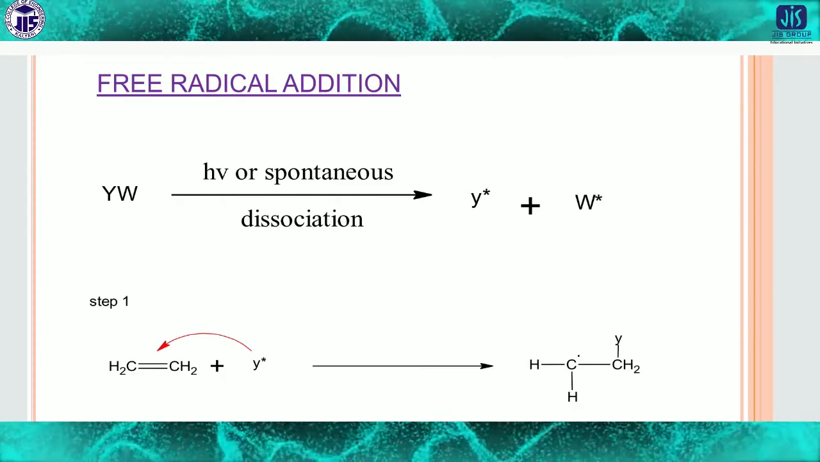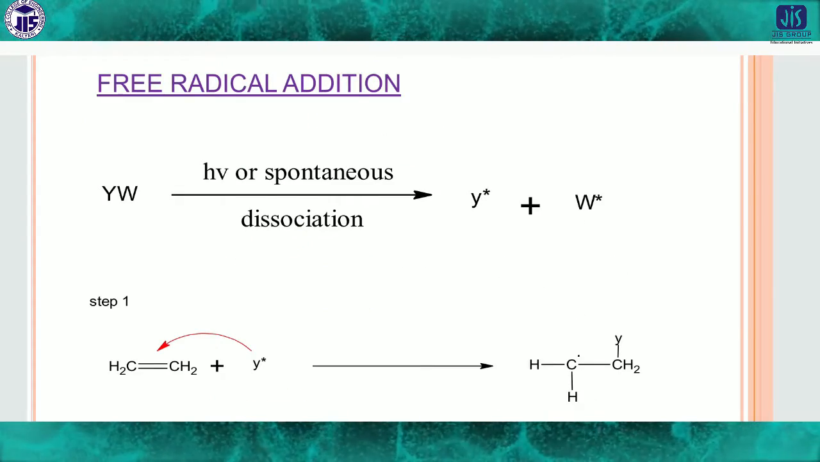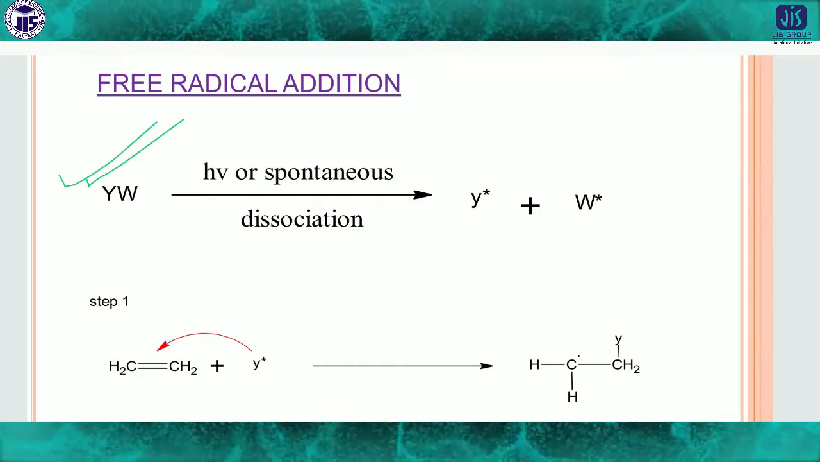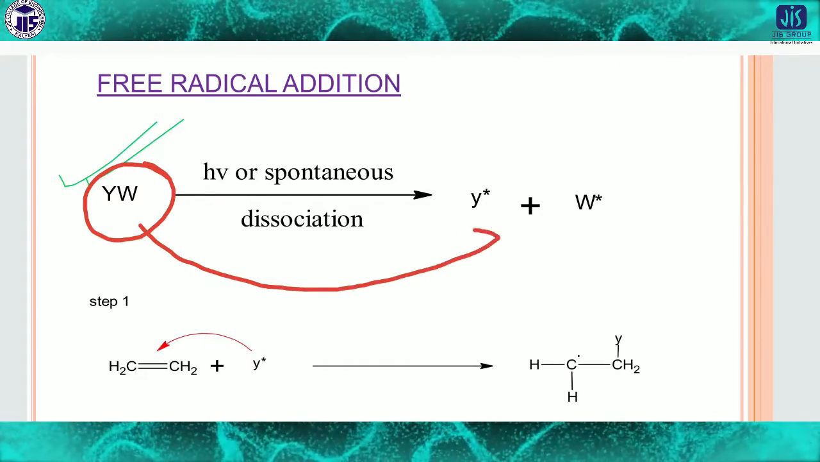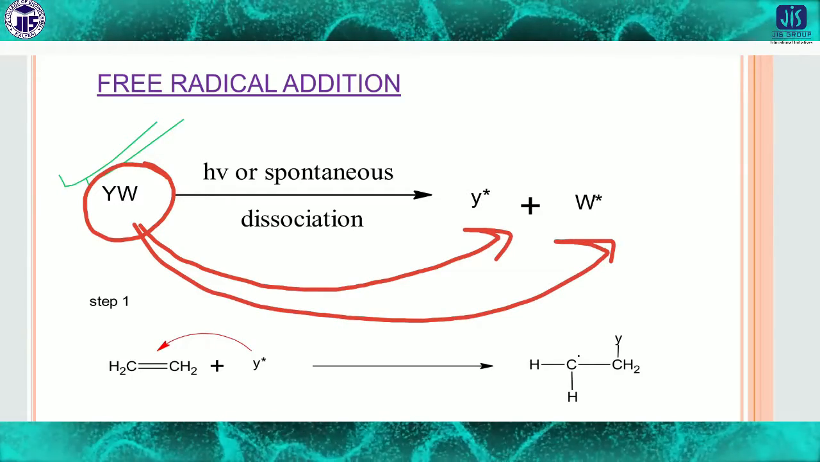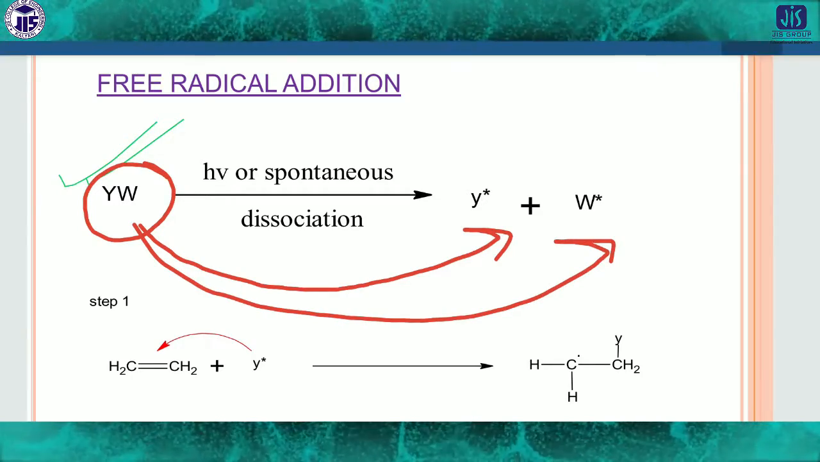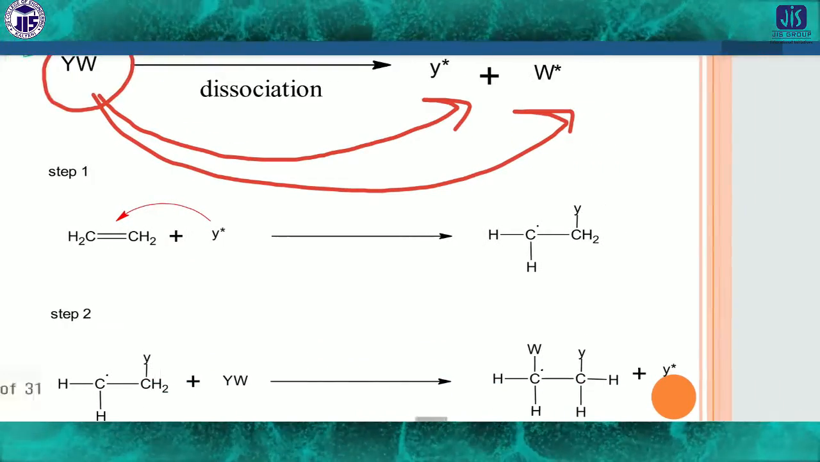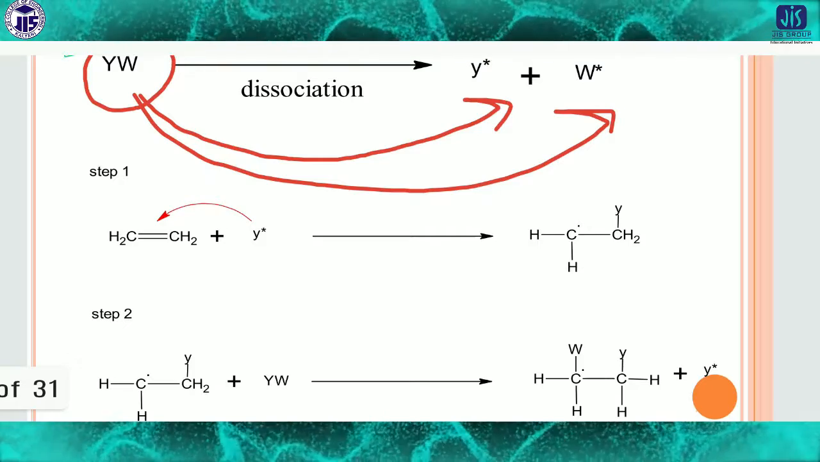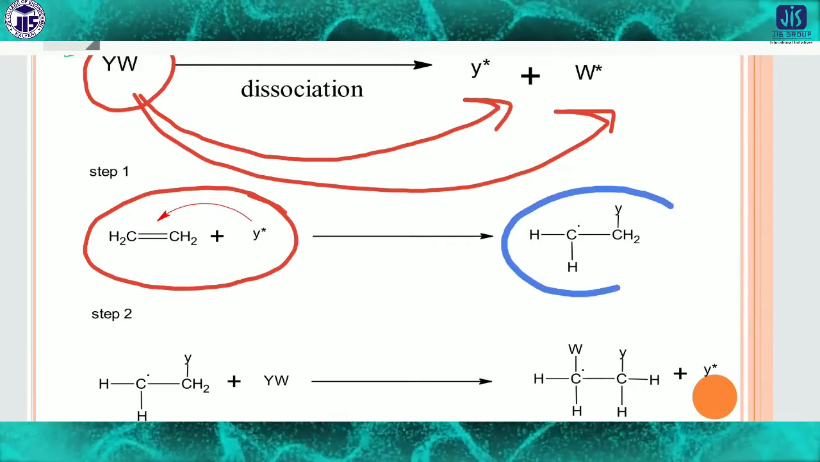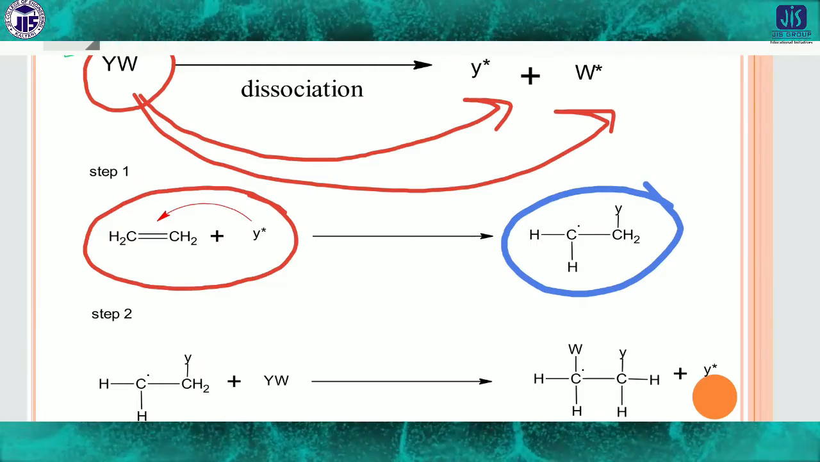Then come to the point, free radical addition. If you think about free radical addition, look here, at first this bond will break down as a free radical. Each and every bond will break down to form free radicals. Then it attaches one by one to the carbon center in this way, and finally it will form another carbon free radical.